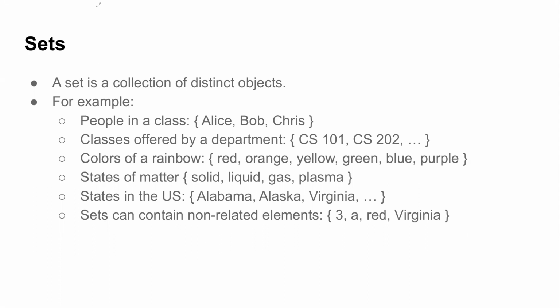Okay. So a set is definitely a collection. Undoubtedly, it's a collection of objects, right? One particular phrase I have written here is distinct objects. Distinct objects means they are all going to be unique, right?